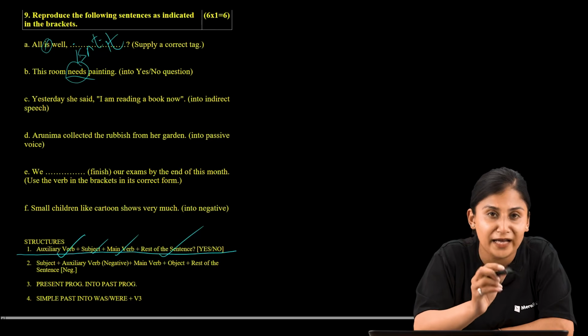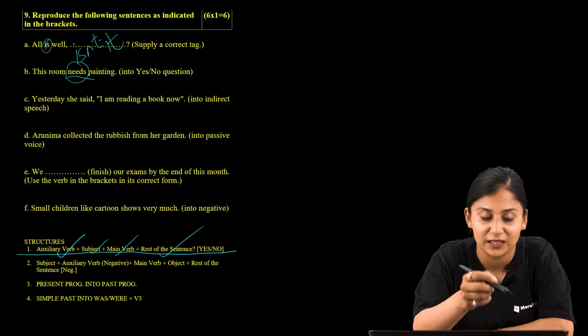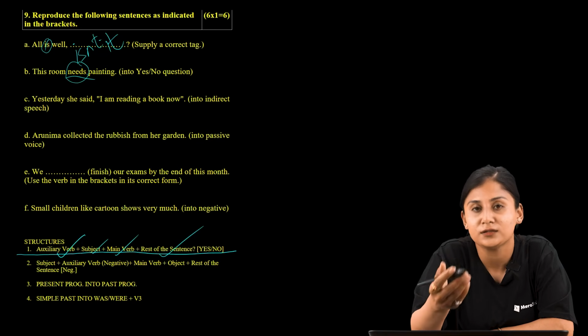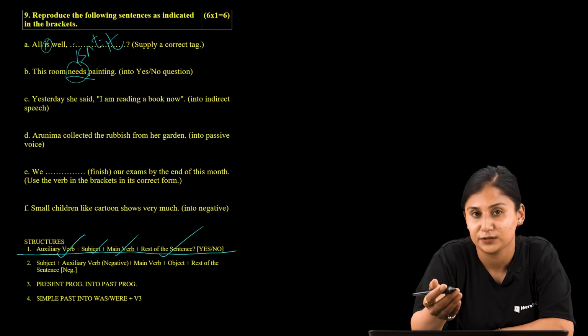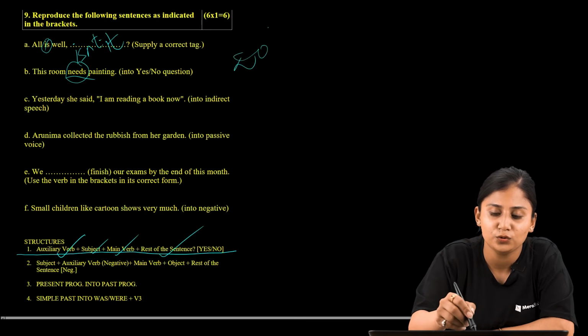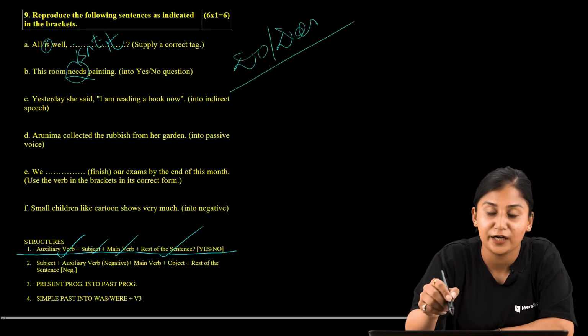And now, as the sentence provided to us is in a present tense, what is the auxiliary verb that we use whenever we pose a question in present tense? Either we use do or does, right?